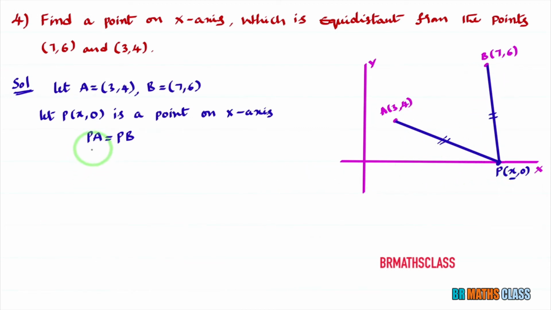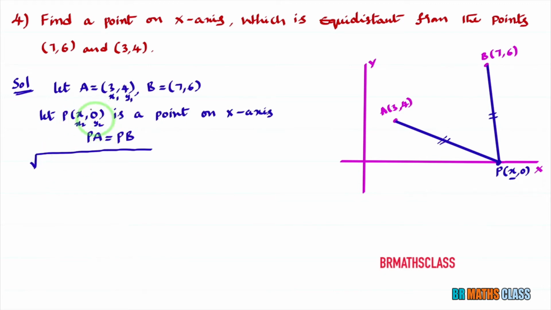PA means distance formula. We know the distance formula. You know the point P and you know the point A. What is the distance formula? You take this as (x1, y1) and you take this point as (x2, y2).